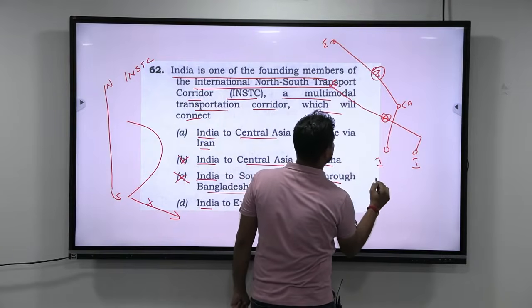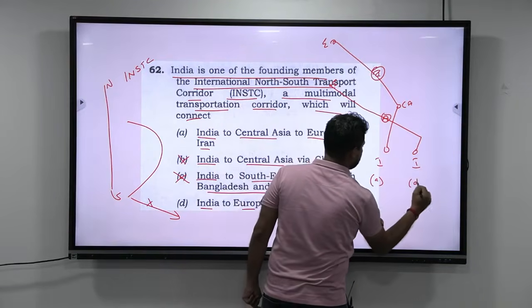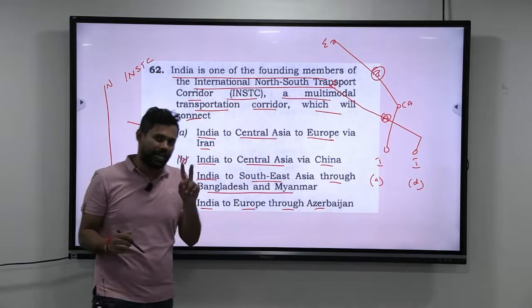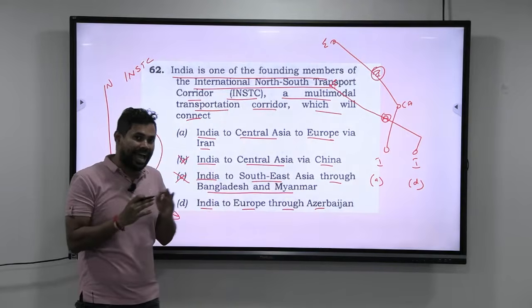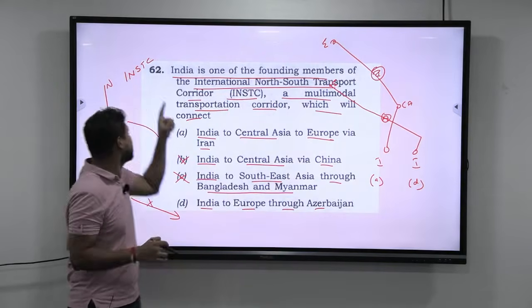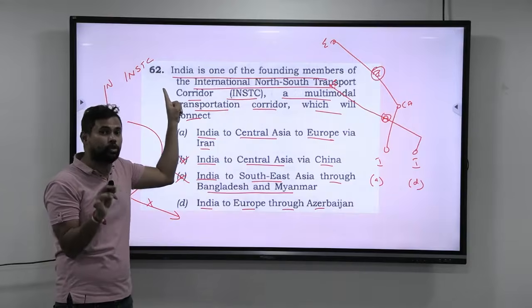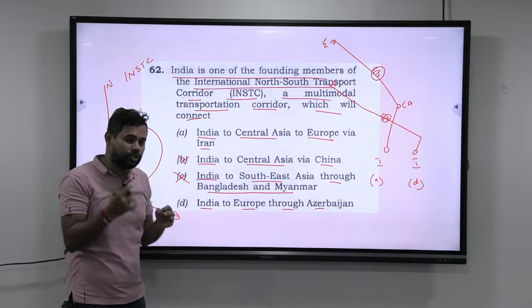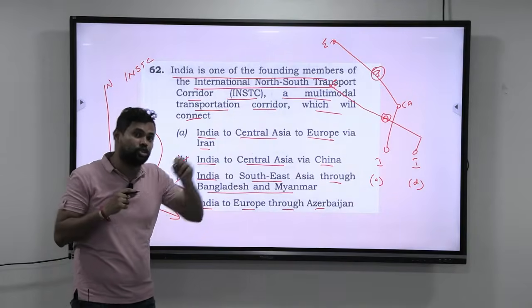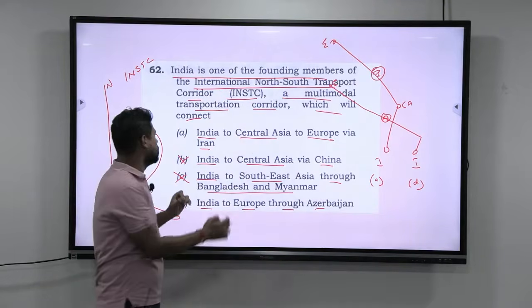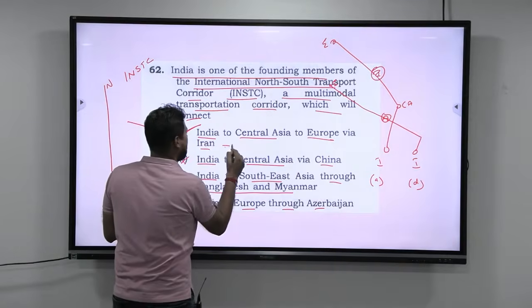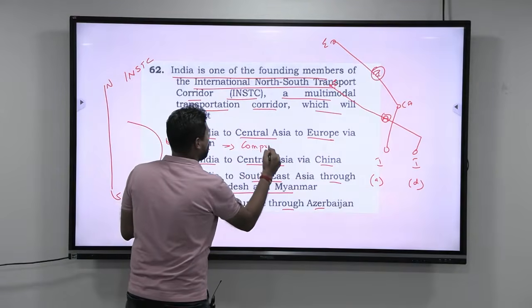This is option A and this is option D. Now if you look at the two transport corridors, which do you think is more comprehensive? Which has a much better probability to be called the International North-South Transport Corridor? Or which corridor connects most of the places as we go from India to Europe? Think on those lines, and you will see that the answer is A because it looks more comprehensive.